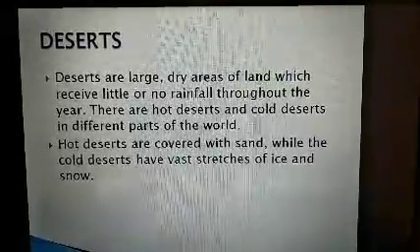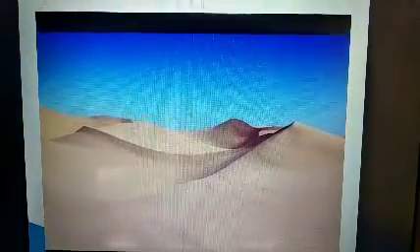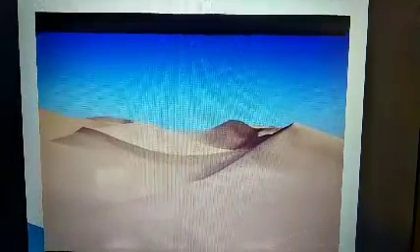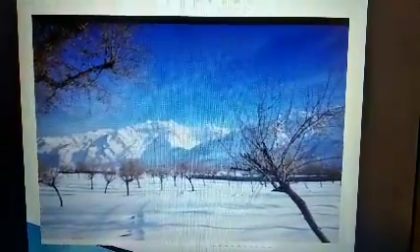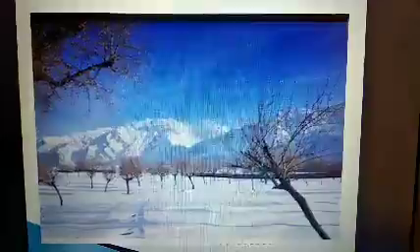Now let me show you the picture of it. See, this is what I was talking about. Desert, this is sand. Okay, it is all over covered by sand only. Yes, this picture is of a cold desert, everywhere covered with snow. Completely covered with snow. It is a cold desert.